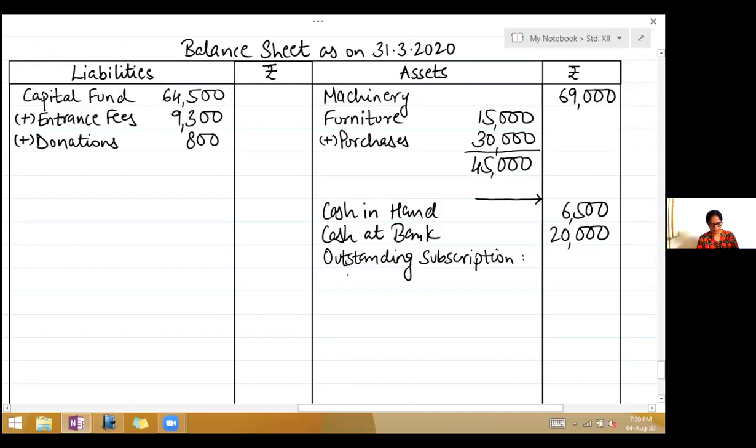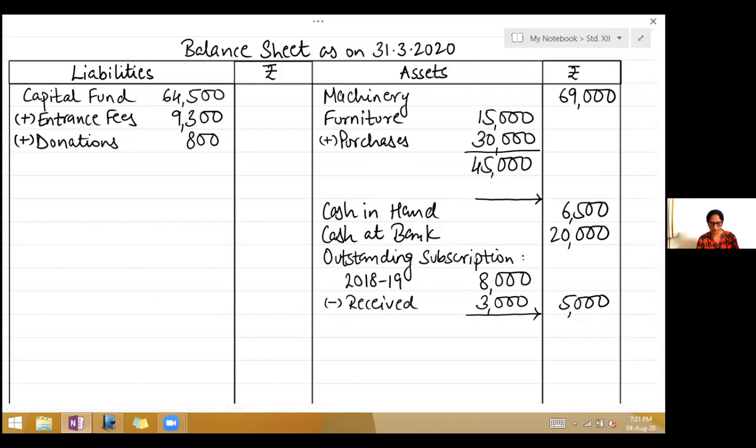Outstanding for 2018-19 was 8,000 less received is 3,000. So what is the balance now? It is 5,000. So still outstanding for 18-19 is 5,000.